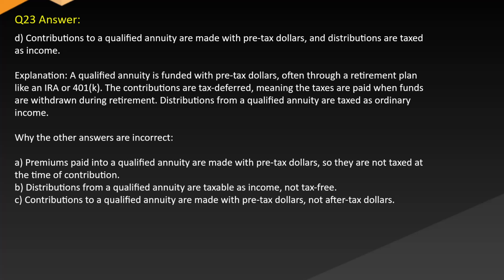Explanation: a qualified annuity is funded with pre-tax dollars, often through a retirement plan like an IRA or 401k. The contributions are tax deferred, meaning the taxes are paid when funds are withdrawn during retirement. Distributions from a qualified annuity are taxed as ordinary income. While the other answers are incorrect, A. Premiums paid into a qualified annuity are made with pre-tax dollars, so they are not taxed at the time of contribution. B. Distributions from a qualified annuity are taxable as income, not tax-free. C. Contributions to a qualified annuity are made with pre-tax dollars, not after-tax dollars.